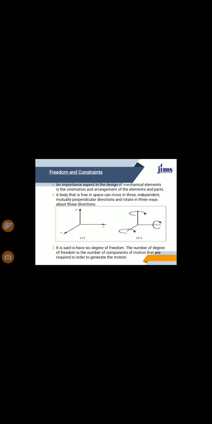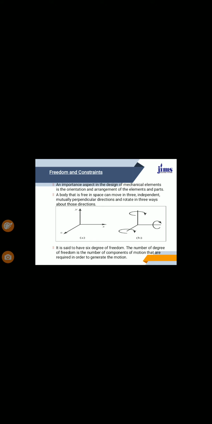So I must tell you, rotation you are familiar with, and translation you are familiar with. Movement which can be resolved into the component along one or more than three axes, that is what translational motion is. And for rotational motion, the movement can be resolved into the component along one or more than three axes. That is what we are talking about in rotation.